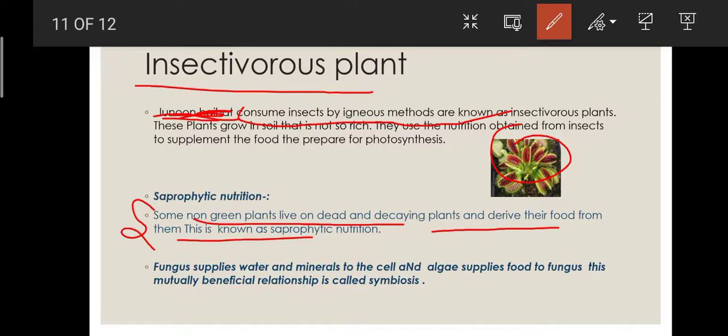There is a relationship between plants also, in which they help each other, and this is known as symbiosis. For example, in lichen we have fungus and algae. The fungus supplies water and minerals to the algae, and the algae supplies food to the fungus.